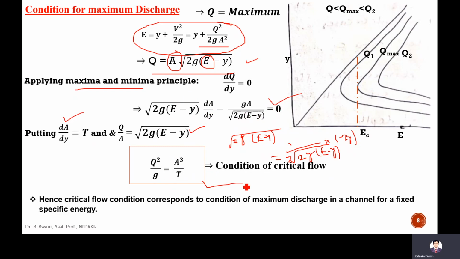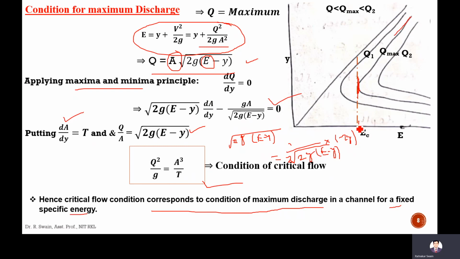Already we have derived this. So this is the same condition for maximum discharge. It means the critical flow condition corresponds to the condition for maximum discharge. Same condition for maximum discharge, same condition for critical flow. It means in a channel, for a fixed specific energy, the condition for minimum specific energy is the same as the condition for maximum discharge.